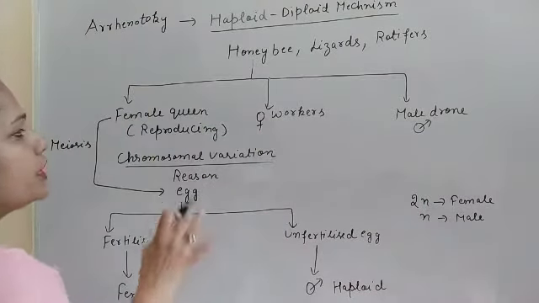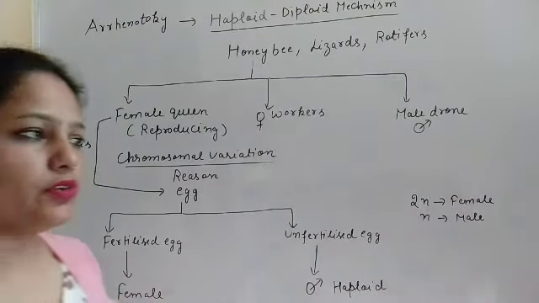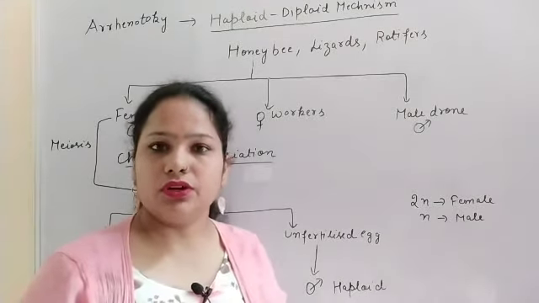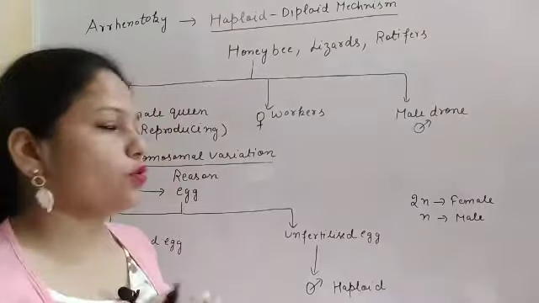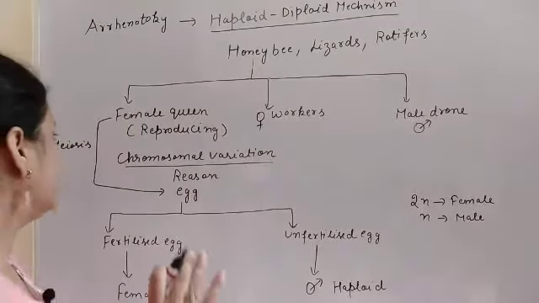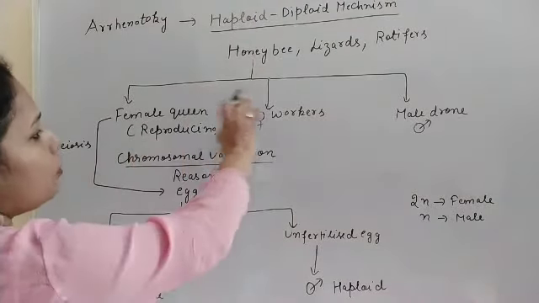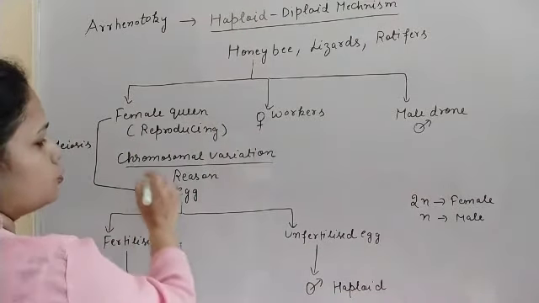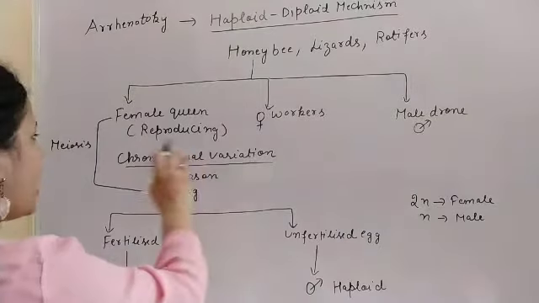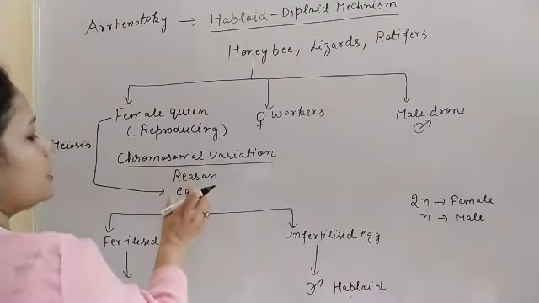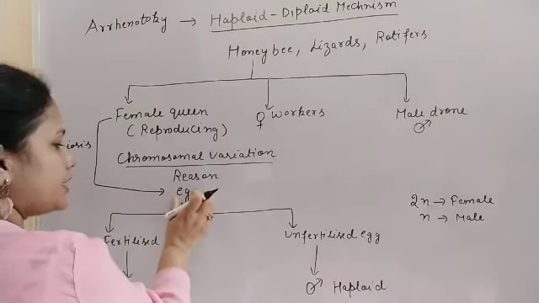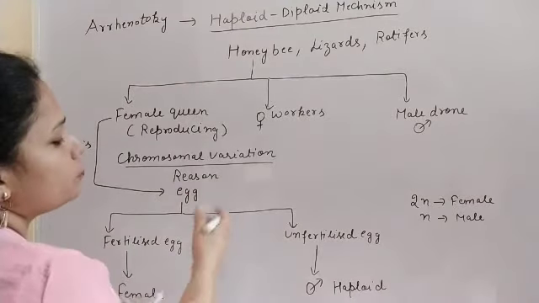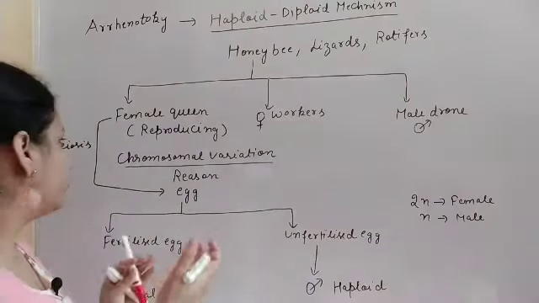In a beehive there is only one queen, and the others are the workers, and the drone is the male member. All these members of the honeybee vary due to their chromosomal variation, and the reason for that is whether the egg is fertilized or unfertilized, and what organism will be formed.